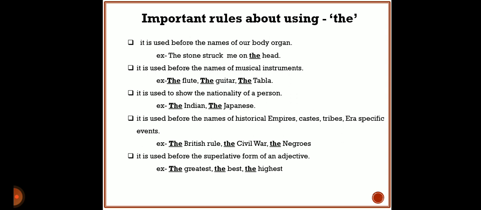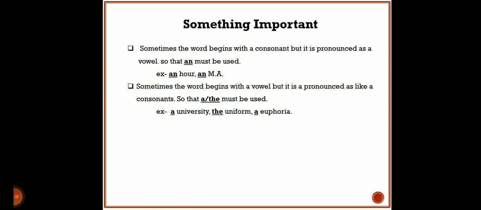We have seen its rules and examples. Some important things are also there that we should not forget. Whenever we come across certain words, there might be a confusion. What kind of confusion is that? Sometimes the word begins with a consonant, but it is pronounced as a vowel, so an must be used.